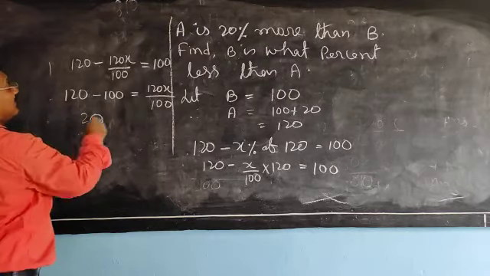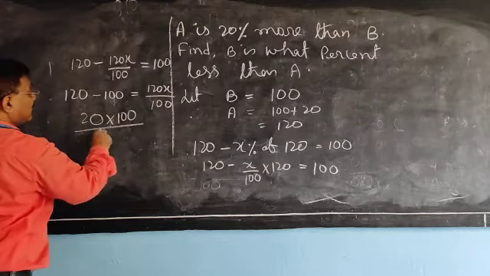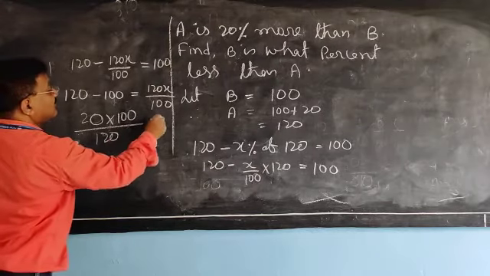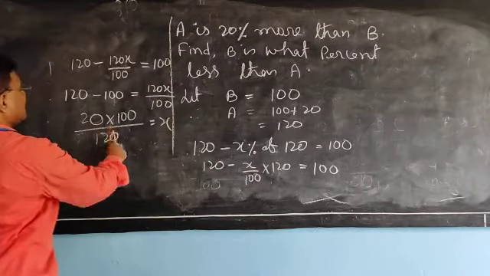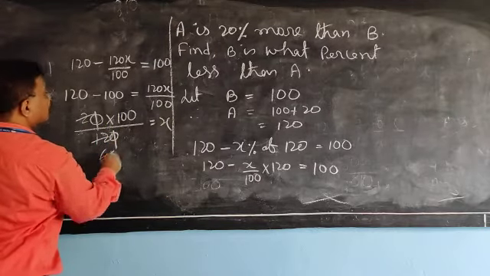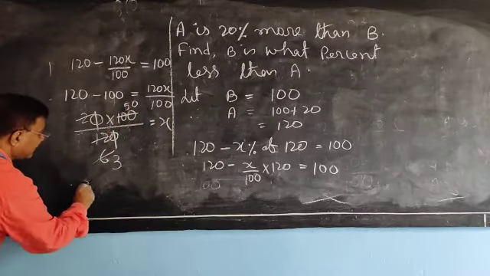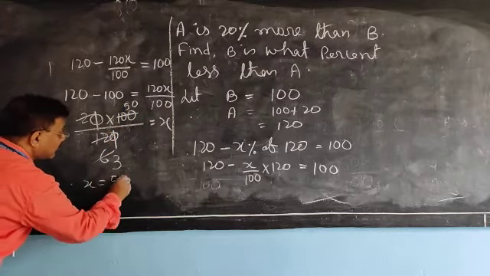And this, if it comes this side, will become 100 by 120 is equal to x. 2 6 are 3, 50. Don't leave it. X is equal to 50 by 3.